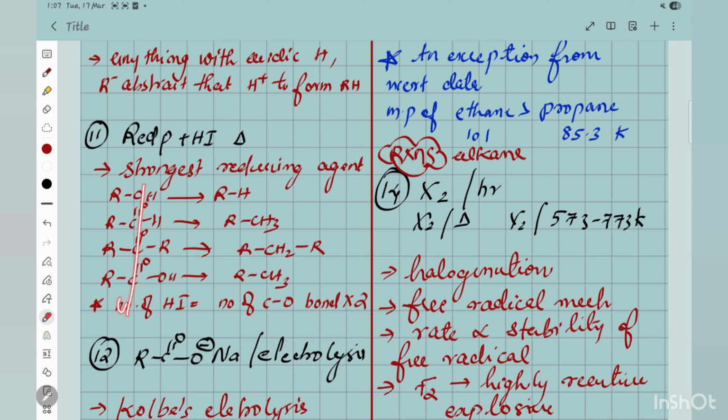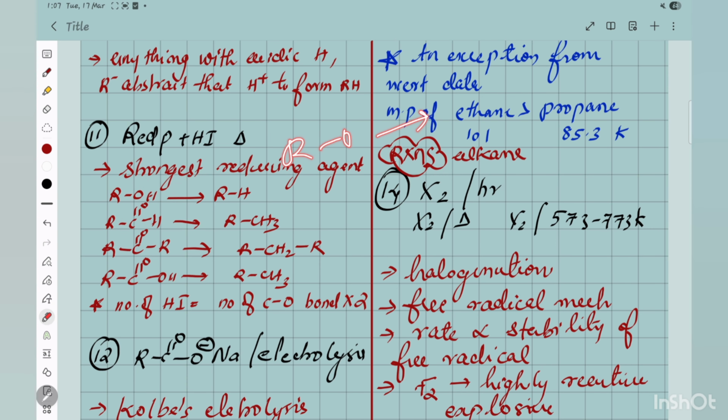RH is the most reduced one. Next, alkyl halide is also oxidized. Why? Because halogen is an electronegative atom, so carbon gets partial positive and oxidation increases slightly. Similarly ROH, where oxygen is added, is also oxidized.